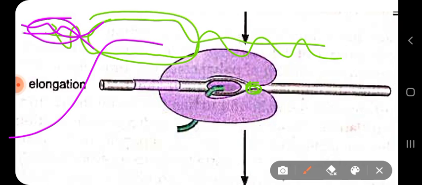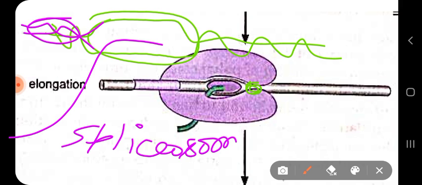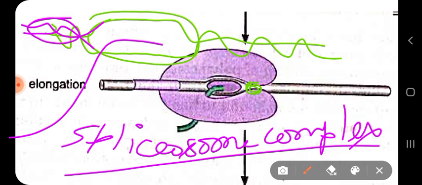That RNA has to undergo splicing done by enzymes known as the spliceosome complex. And at the end of transcription, polyadenylation will be done, plus the RNA synthesis occurring simultaneously.